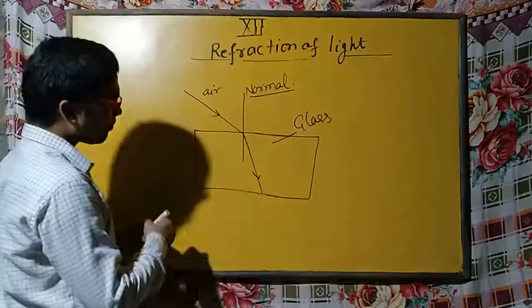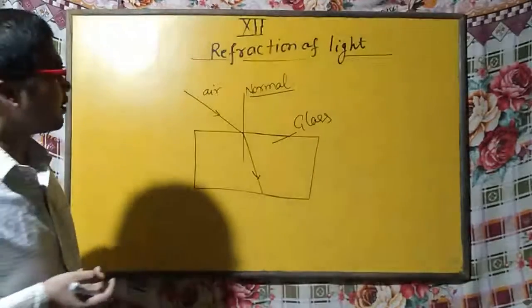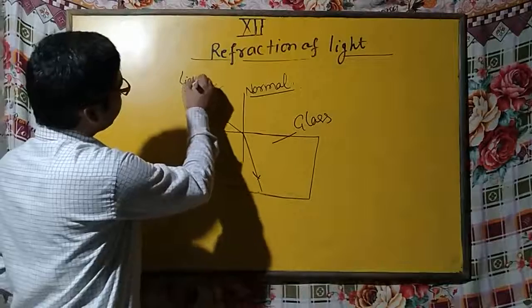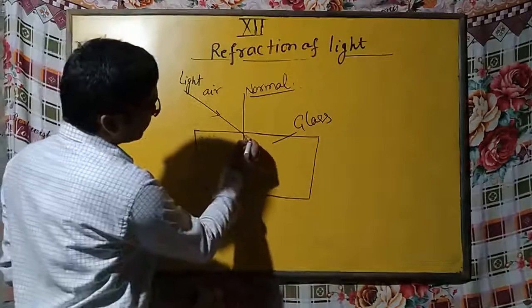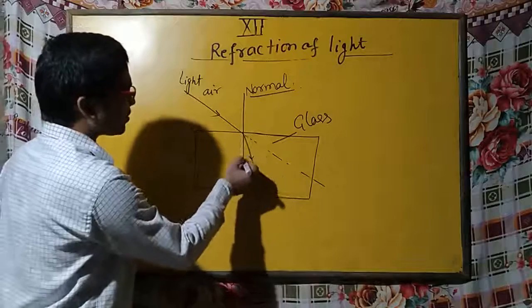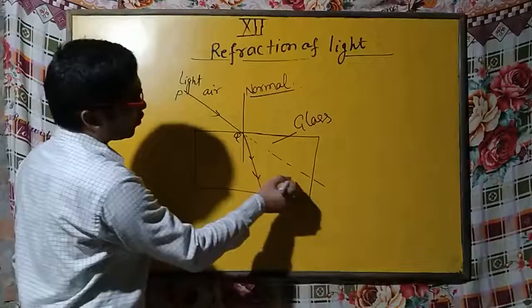Actually, we know that light travels in a straight line. So this light ray should travel in a straight line like this, but it deviated from its original path, that is, PQR.